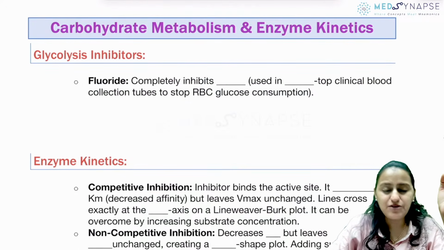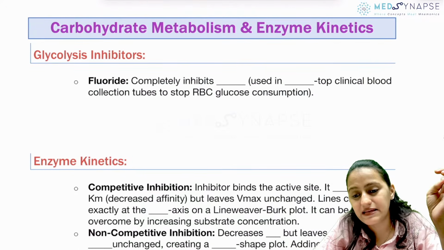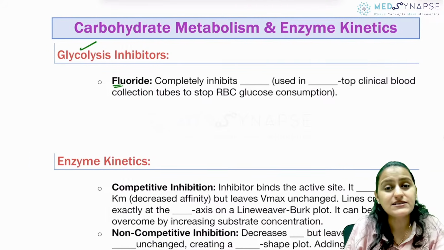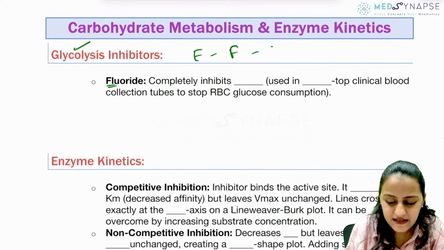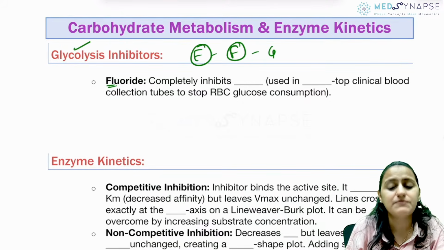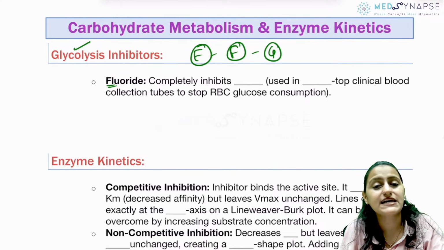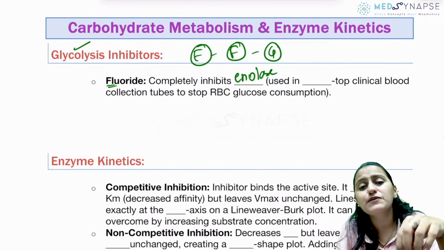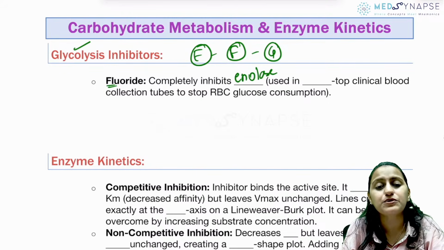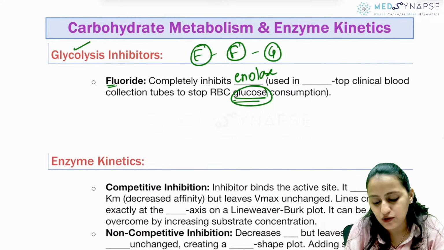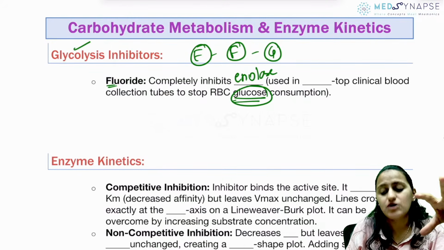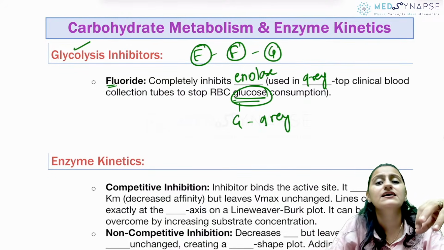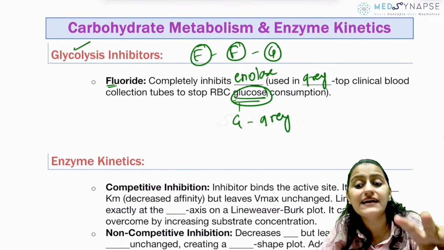Going to carbohydrate metabolism and enzyme kinetics. Fluoride inhibits what enzyme in glycolysis? Remember E, F, G. Enolase inhibited by fluoride, and this is what cycle? Glycolysis. So remember, it inhibits enolase. So that is why you use this fluoride in what vacutainer? The one which is used for glucose. Which is it for glucose? Remember G for G, it is gray color. The gray color vacutainer has fluoride and oxalate.